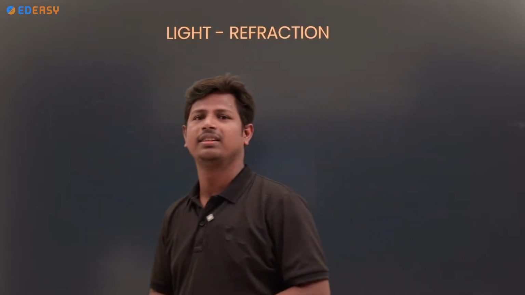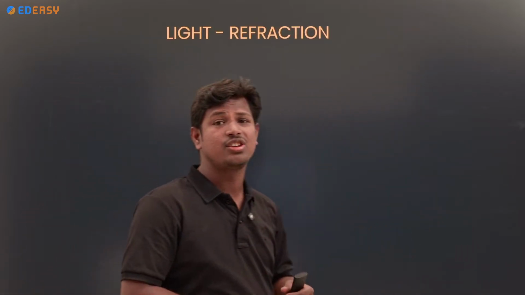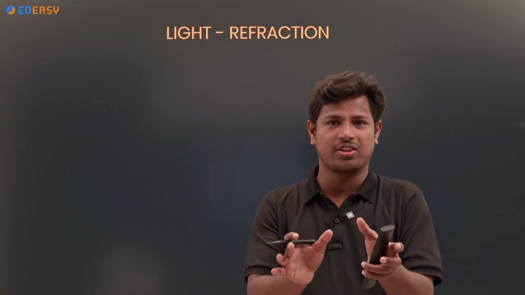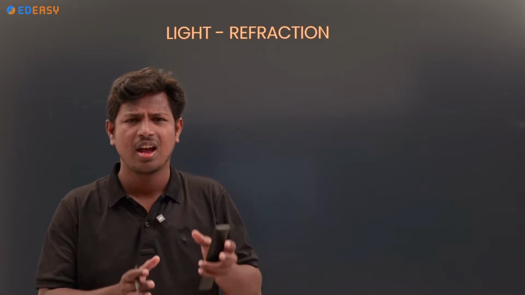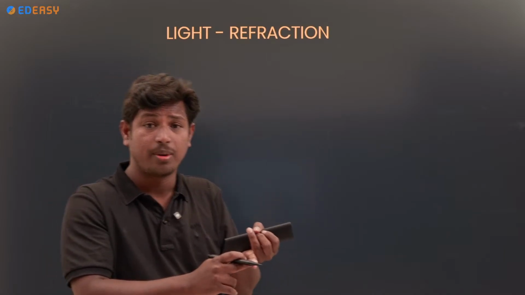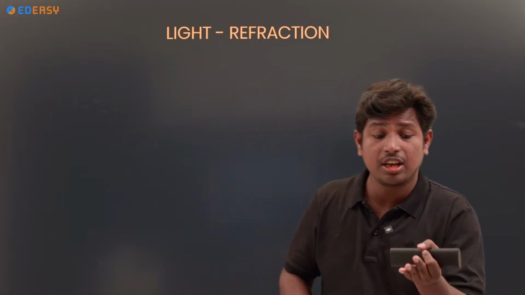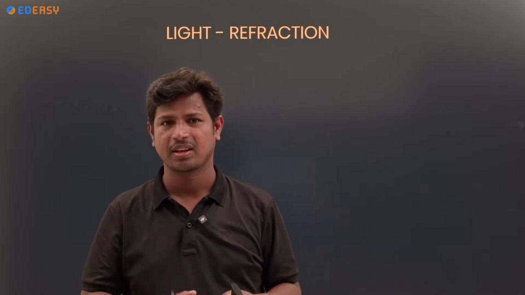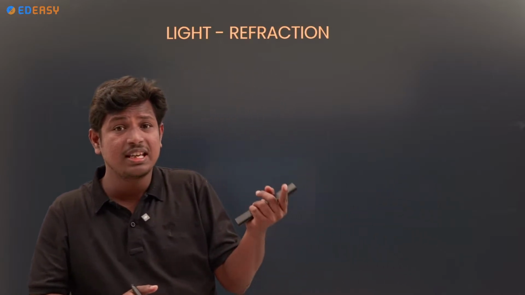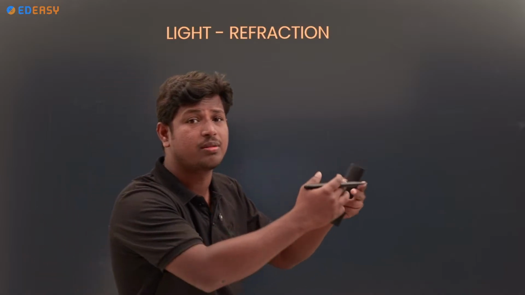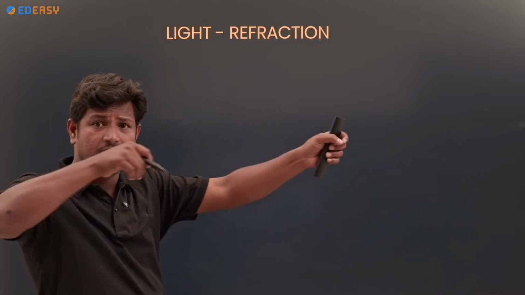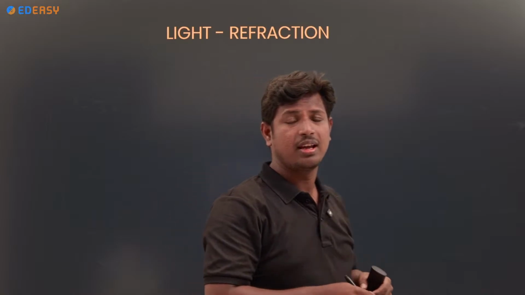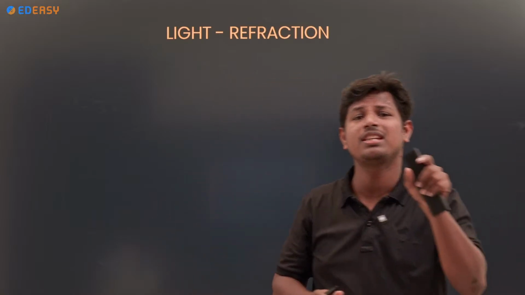Now, the second section of light is refraction. You all know what refraction is. Reflection, refraction, rectilinear propagation of light, these are all properties of light. Light travels in a single medium from one place to another place. How does it go? It's a very straight path, like how we release an arrow. Light also goes in a straight path.